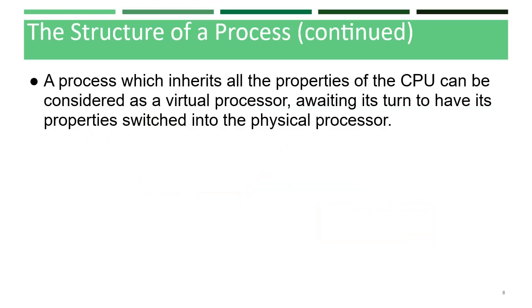A process which inherits all the properties of the CPU can be considered a virtual processor, awaiting its turn to have its properties switched into the physical processor. When the process gets its turn, its registers and program counter register become mapped to the physical registers of the CPU.